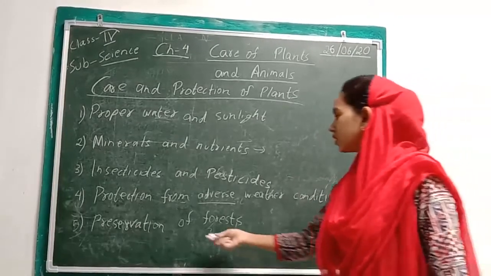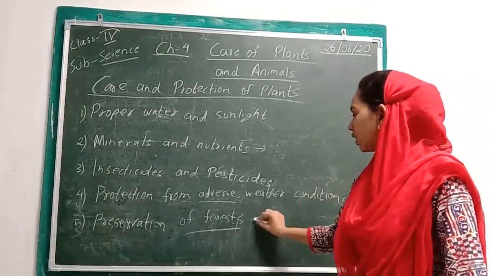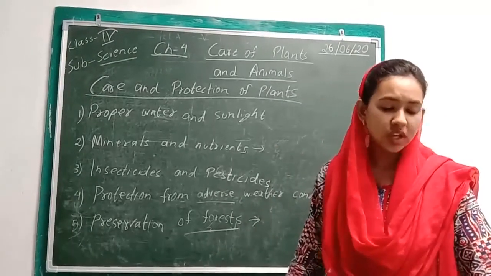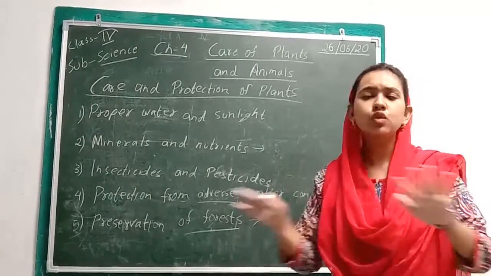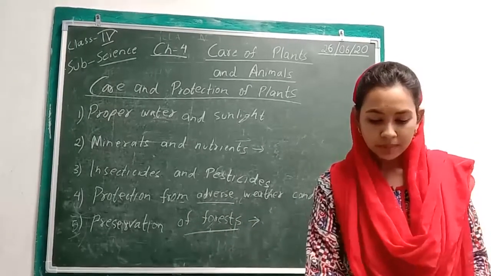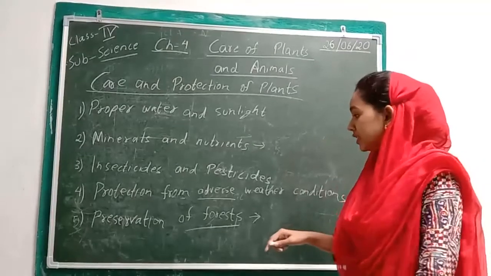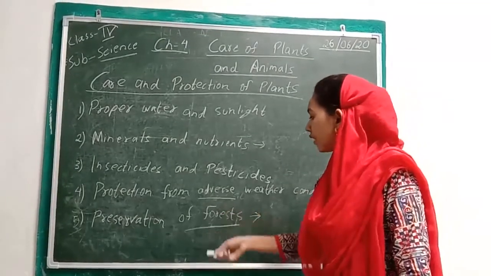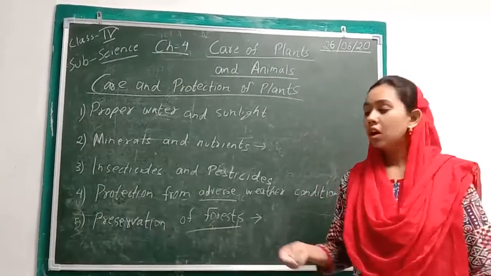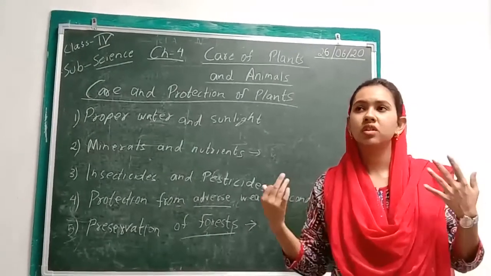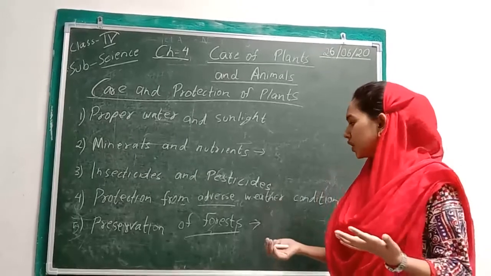Next we see preservation of forests. Now, what are forests? These are lands where you can see plenty of trees. They are very tall, and a huge area is entirely covered with plants. Now, what has to be done here is that we have to preserve the forest. Why? From the forest we are getting different things. We are getting wood, we are getting medicine, we are getting fruits. Everything we are getting from there.